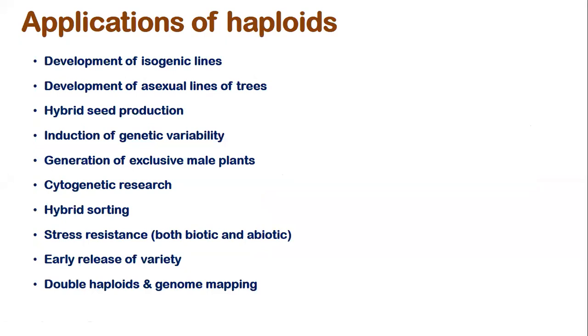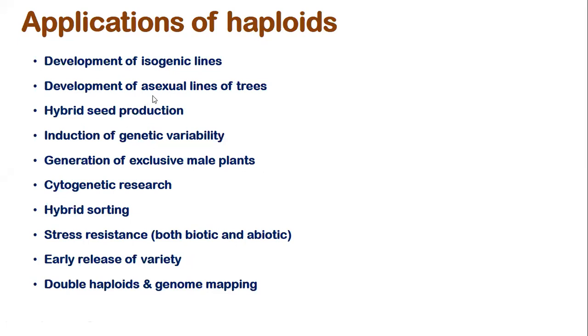So development of isogenic lines I have explained to you. I don't need to explain again and again that it is helpful in getting haploids. We don't want haploids, they are of no use by themselves, but haploids are used to develop the isogenic lines. This is the first thing. Generally, for a pure isogenic line in case of annuals, breeders used to take around 10 to 15 years by back crossing. Now the breeder is able to produce pure isogenic lines within the span of 6 months, and it saves the time of the breeders.